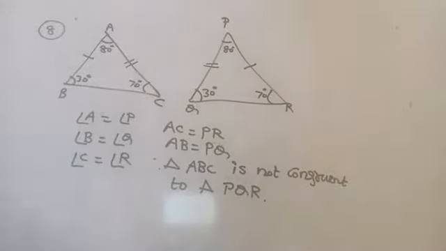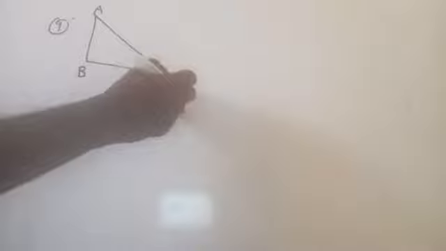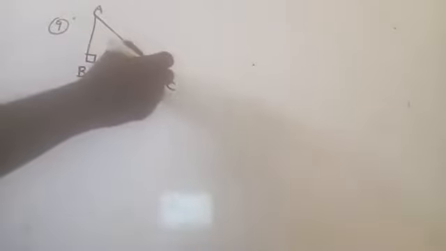Yeah, question number 9. It is given, if triangle ABC and triangle PQR are to be congruent, name one additional pair of corresponding parts, and what criterion did you use here? In question number 9, two diagrams were given, a pair of triangles. In triangle ABC, angle B is a right angle, and then angle C is given.